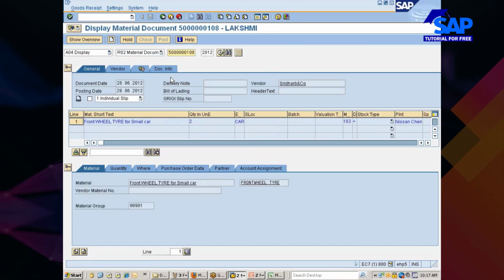Okay, display the document. You see this one. Now I wanted to see, I've posted wrongly. This also I posted wrongly. It's not into GR block stock. So therefore I wanted to cancel this. What should I do?